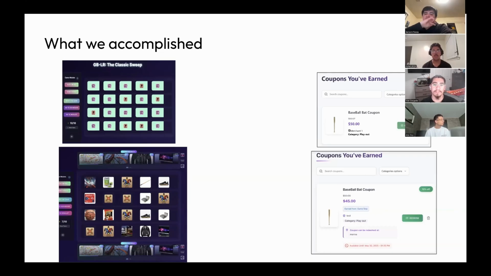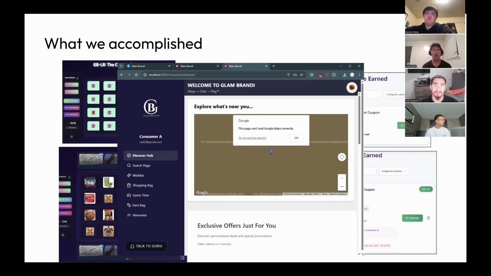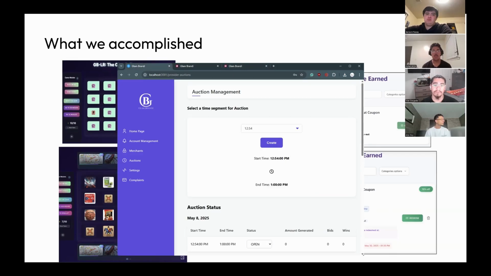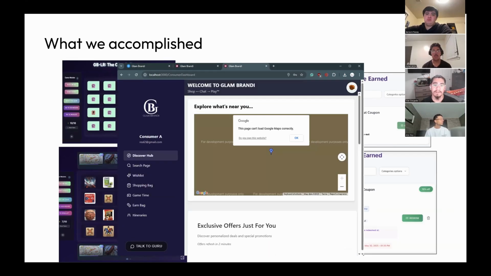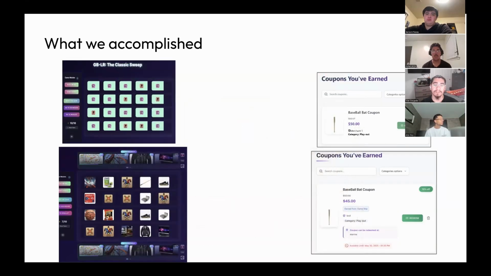And we also fixed an issue regarding sessions. Basically, the same session was being tracked across all three different dashboards, and that was affecting authentication. And we worked on automating the auction process that allows merchants to bid on the ad slots.